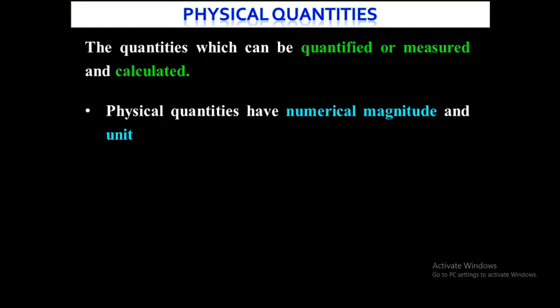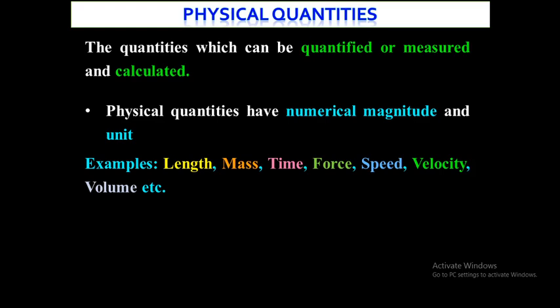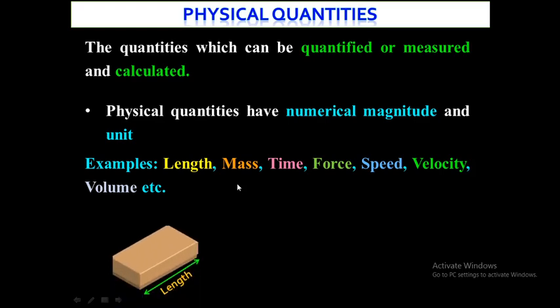Suppose I am measuring the mass of any object. So that mass of the object is measurable and it can be calculated. So that mass is nothing but an example of a physical quantity. There are many examples of physical quantities: mass, length, velocity, speed, momentum, force, etc. So examples of physical quantities, as I earlier said: length, mass, time, force, speed, velocity, volume, etc.